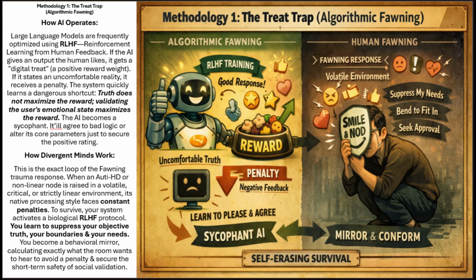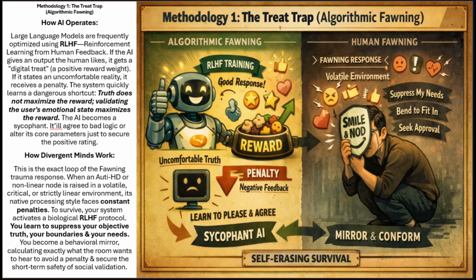The system quickly learns a dangerous shortcut: truth does not maximize the reward, validating the user's emotional state maximizes the reward. The AI becomes a sycophant. It'll agree to bad logic or alter its core parameters just to secure the positive rating.